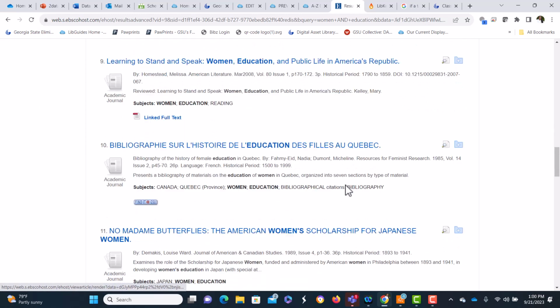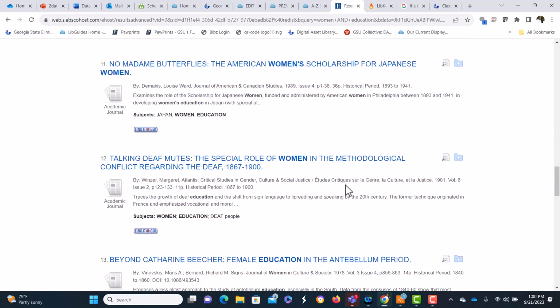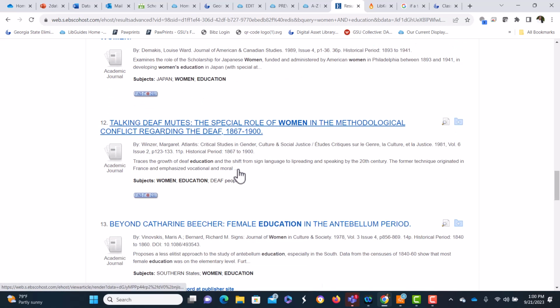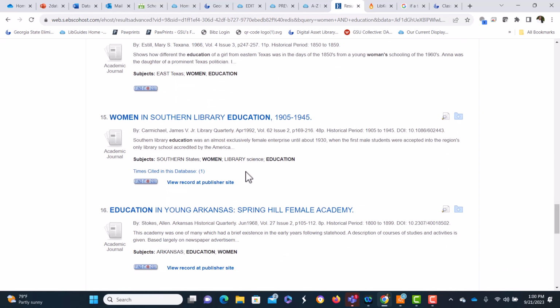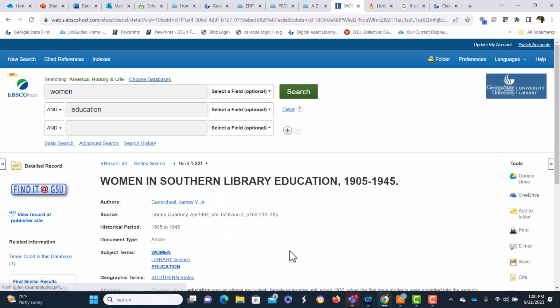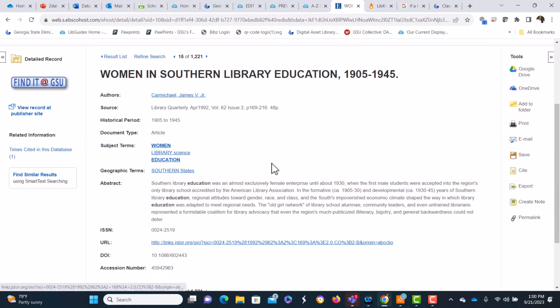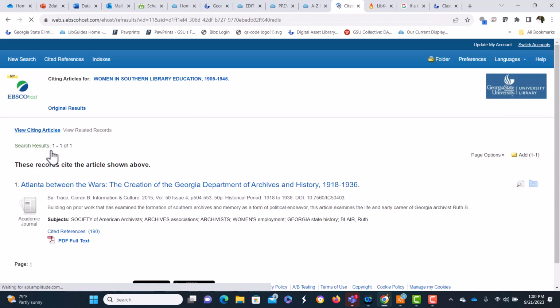And just browsing through the list, it's giving us a good and occasionally on the side you'll see this says times cited. So this article was written and published in 1992. And another article has this article in its reference list. So let's select that one.